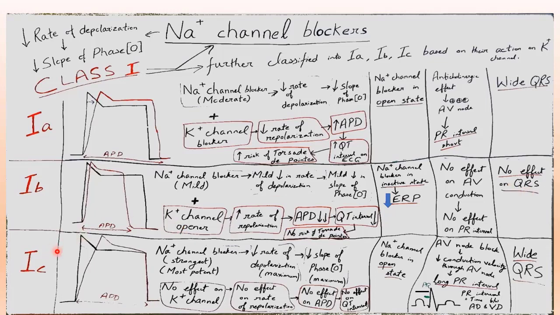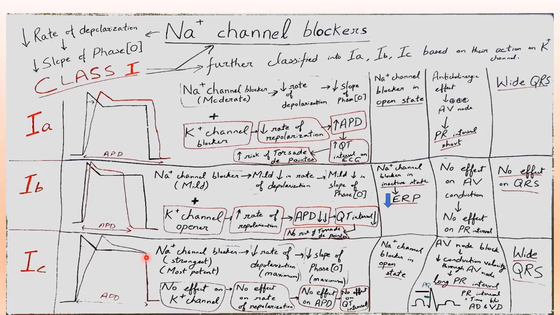So class 1C: these drugs are the strongest sodium channel blockers, or we can say the most potent sodium channel blockers. So the decrease in rate of depolarization will be maximum, and the decrease in slope of phase 0 will be maximum.